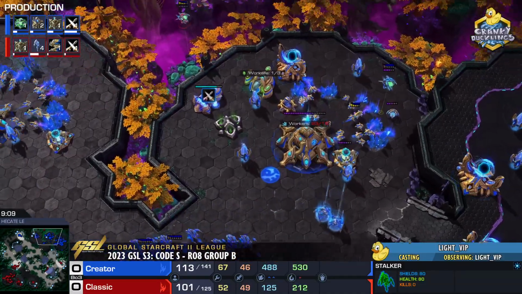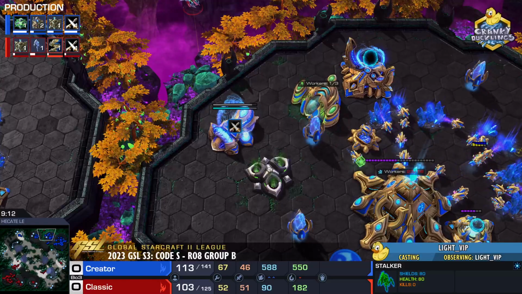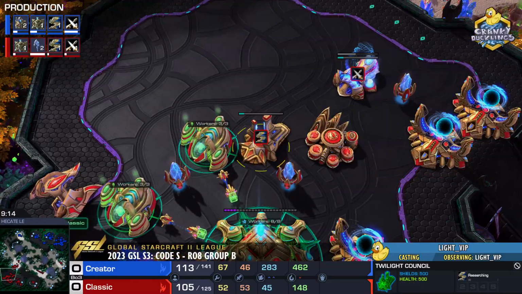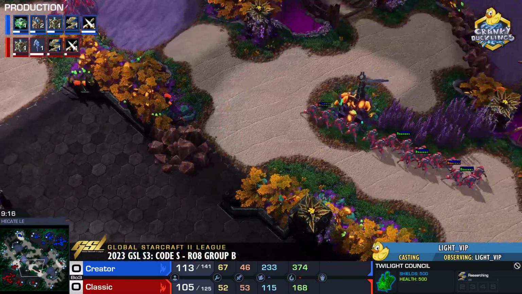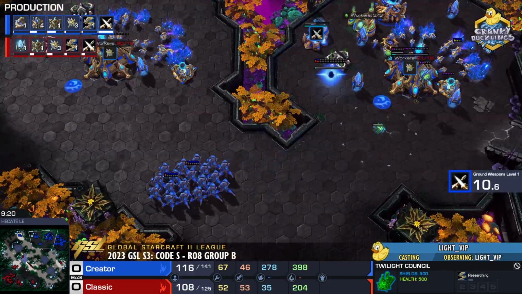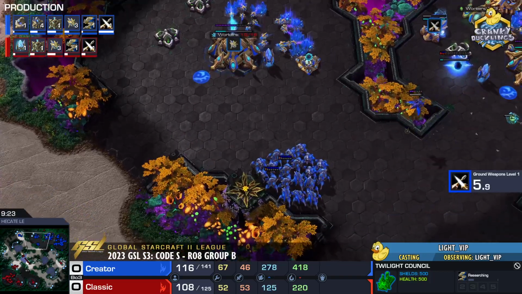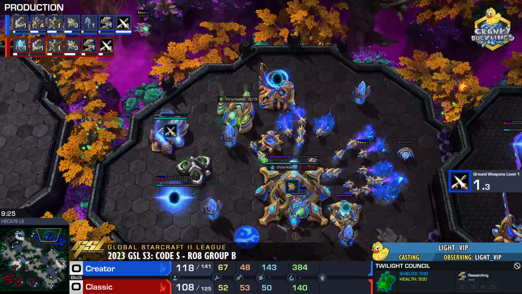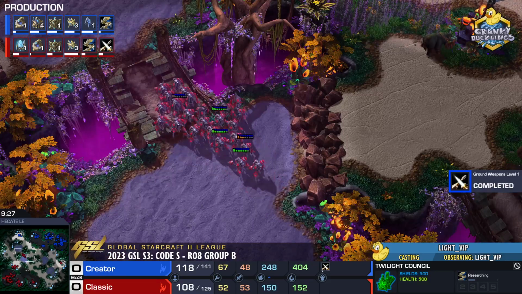+1 in production. Actually, quite far ahead for Creator. It's about to finish up. Meanwhile, Charge is on the way, so Classic is trying to refine his army and try to pivot away from pure Stalker with Stalker Zealot. Yeah, there's going to be a big timing where Creator has +1 and his opponent does not. You try to make use of that.